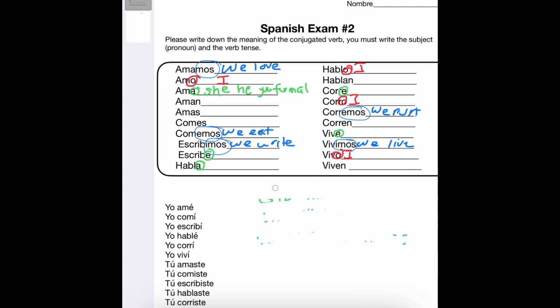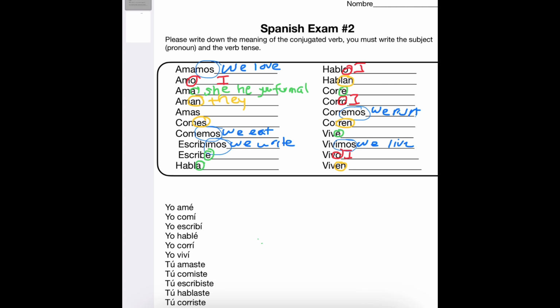All right. Those are the conjugations for those three. So let's go for en. So the an. So aman. Let's find another one here. Hablan y corren. Viven. Aman is they love. It could either be they, but the other option is you all.